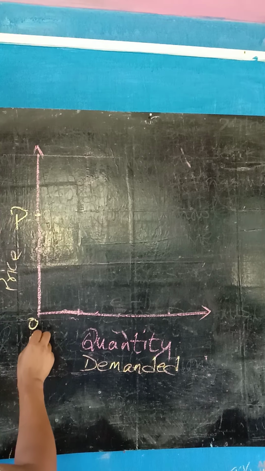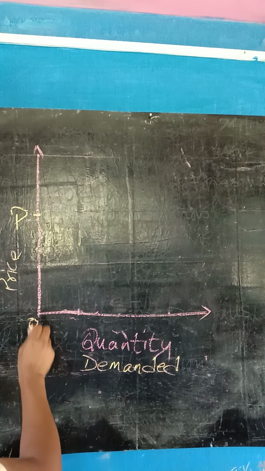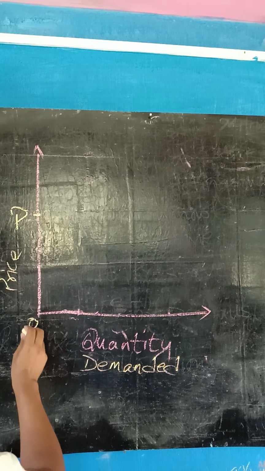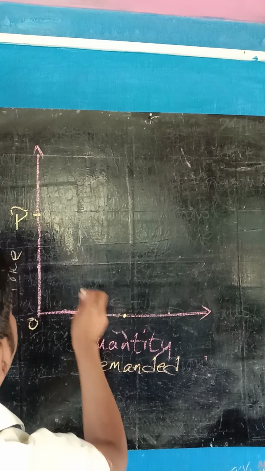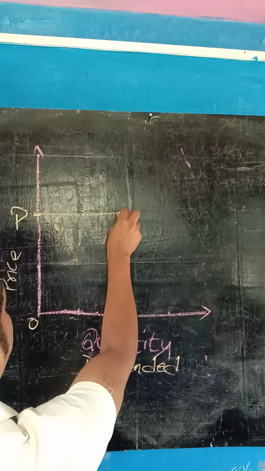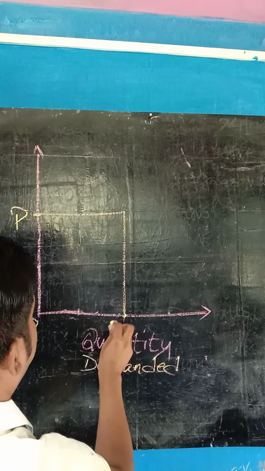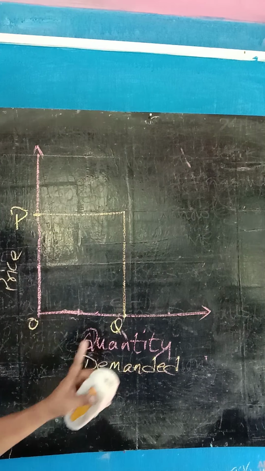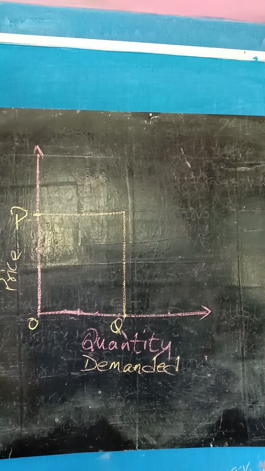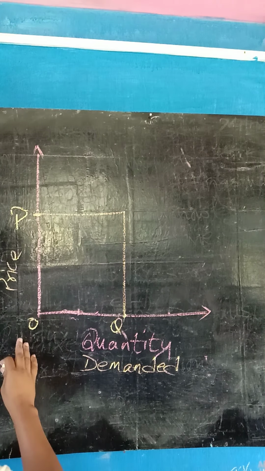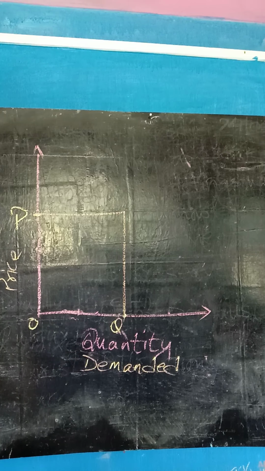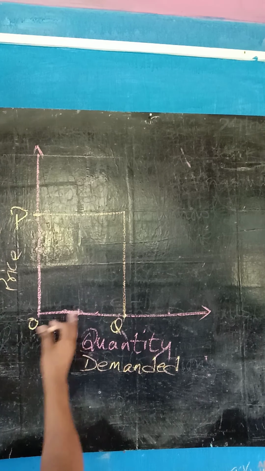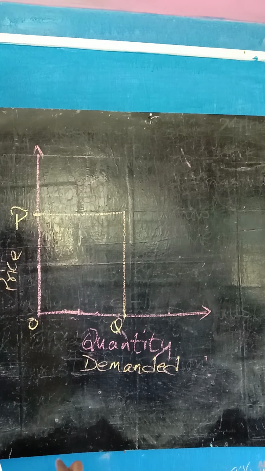So the price is constant. Take this price as the equilibrium. When the price is OP, the quantity demanded for the commodity is OQ. Now see how a change in other factors is affecting it.